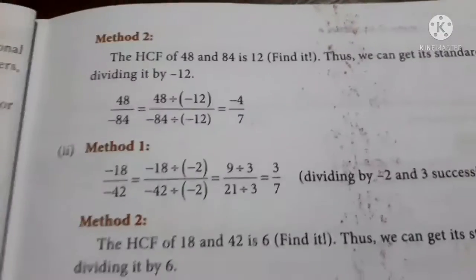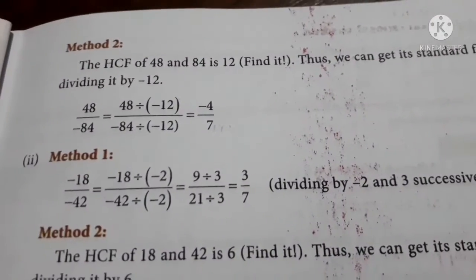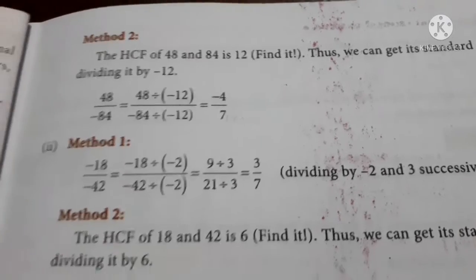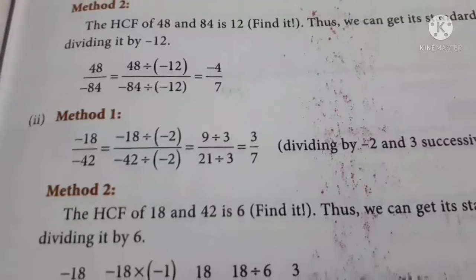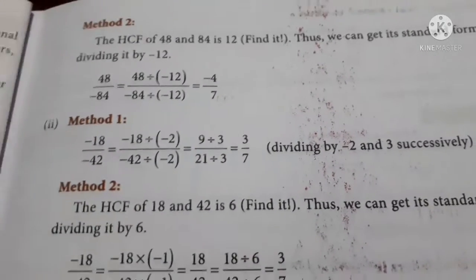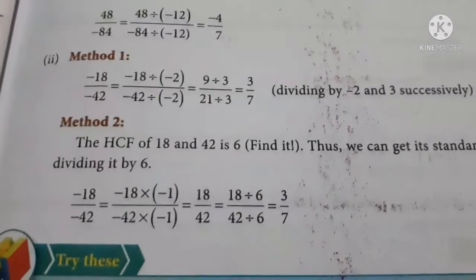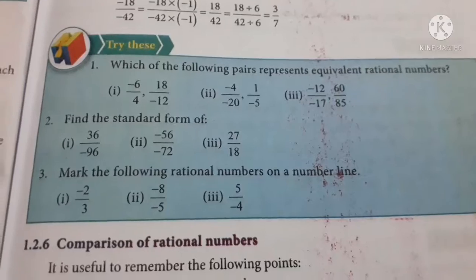Okay, so we have found the HCF as 12. So I'm dividing by minus 12 and minus 12 because I want to cancel the minus in the denominator, which is minus 84. So I'll divide it by minus 12. You will get plus 7, right? So that I am doing it. The second one you should do yourself, and you have to try these to complete also.